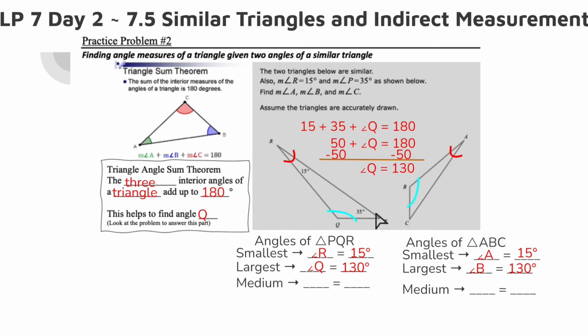And then the last one, medium, it's just the other angle. That's P, which is 35 degrees, and it's the other one that's left over here, which is C. So if this one's 35, this one has to be 35. So we're just matching up smallest to smallest, largest to largest, medium to medium. Okay.